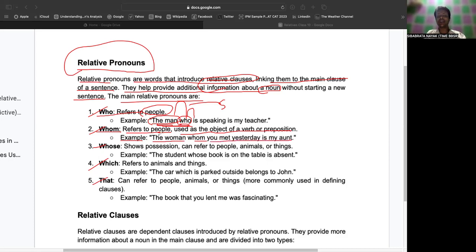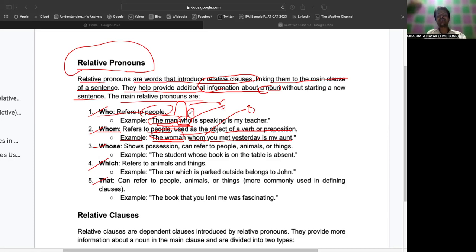Now you can observe that when we talk about the man, we use who, but when we use the woman, here we use whom. So why? Because who is used as a subjective case, whereas whom is used as an objective case. So as an object, we generally use whom.